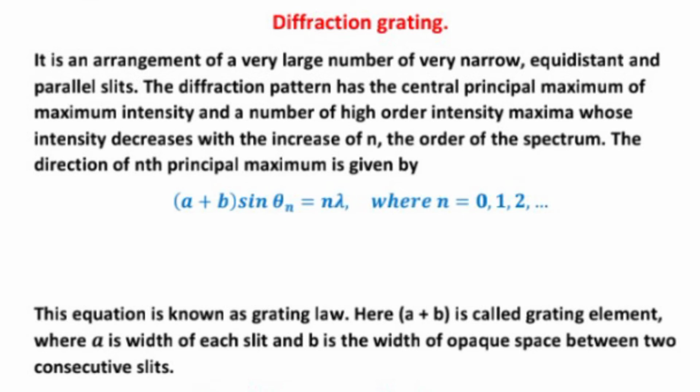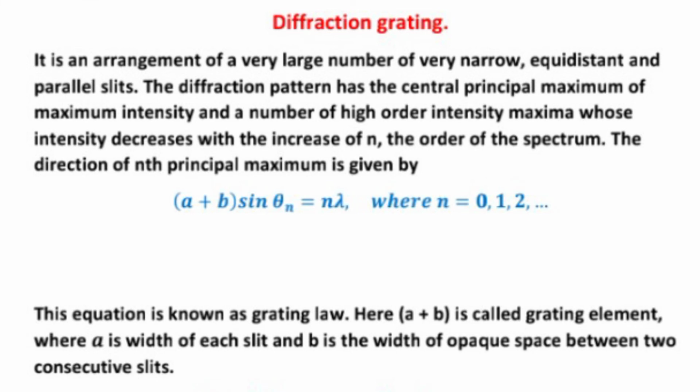The diffraction pattern has the central principal maximum of maximum intensity and a number of higher order maxima whose intensity decreases with the increase of n, the order of the spectrum.